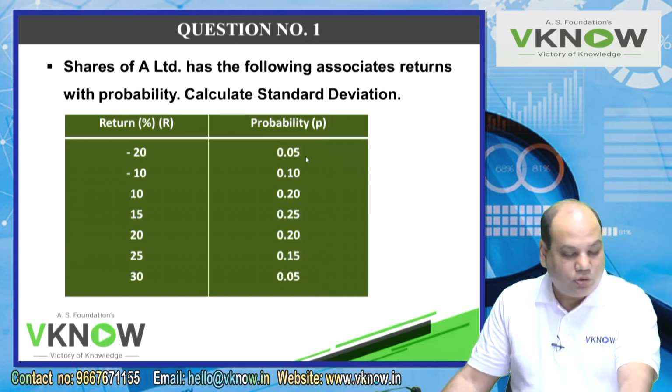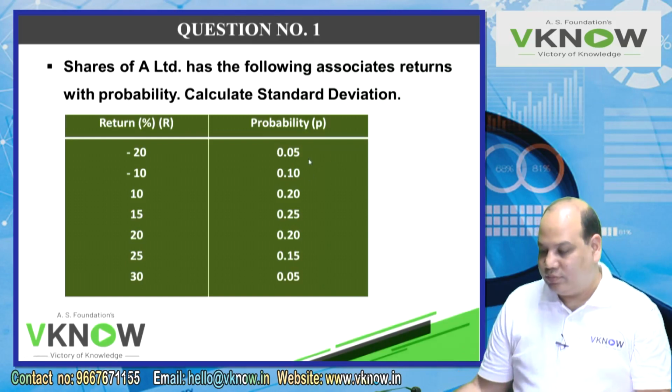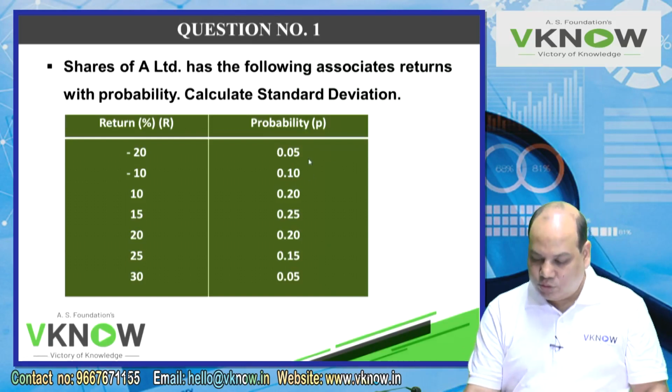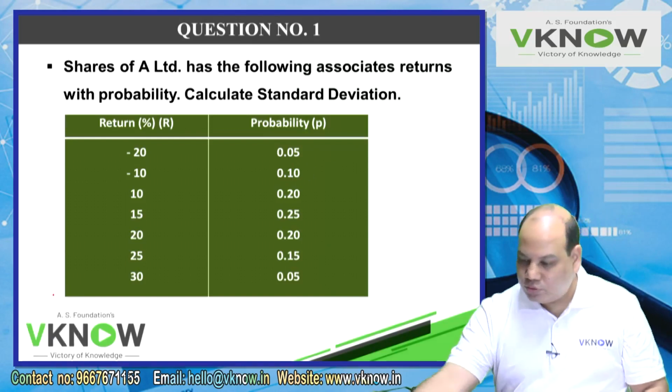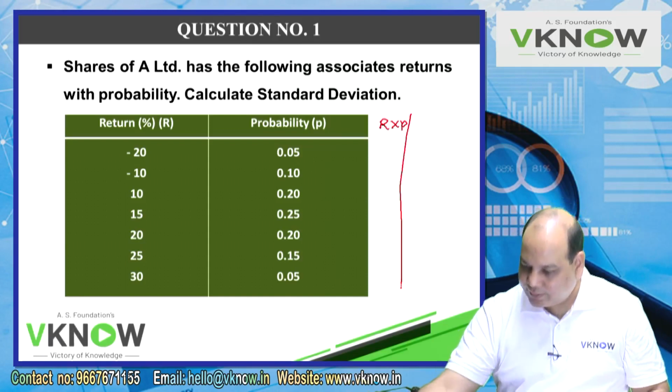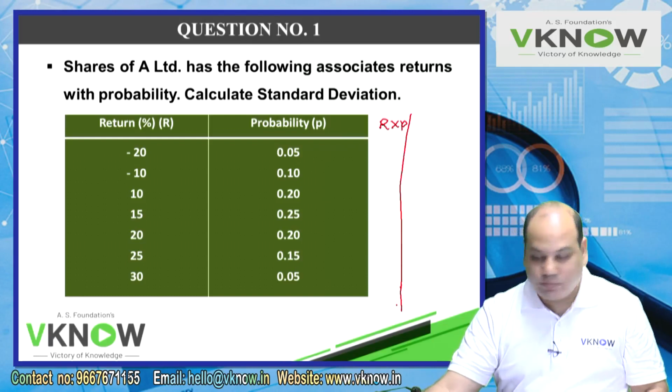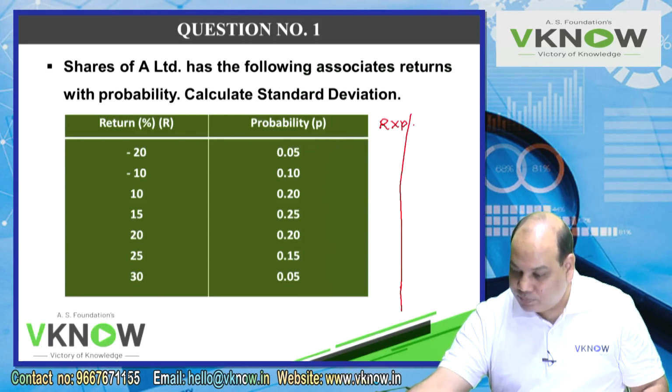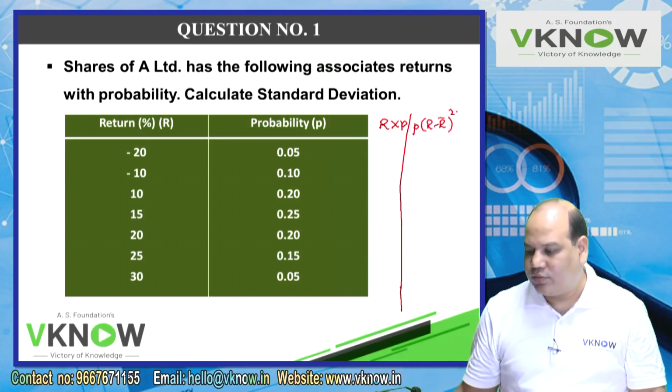So what you will do, you will add 2 more columns there. Which 2 columns? You will multiply R into P and take the total. And then for standard deviation, P into R minus R bar square.